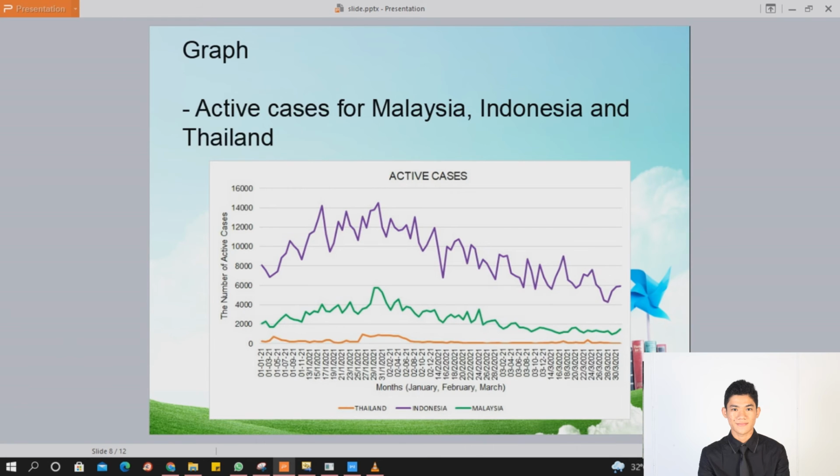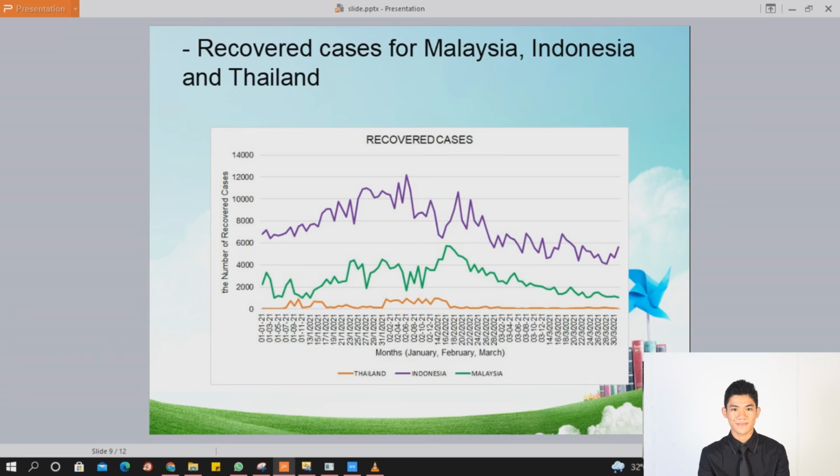Alright, so next I can explain about the graph of active cases for Malaysia, Indonesia and Thailand. So we can see that for active cases, the line below is Indonesia, maximum 6,000, so Indonesia is the very highest, 50,000 cases of activity in Indonesia. So this graph can show about the active cases for Malaysia and Thailand.